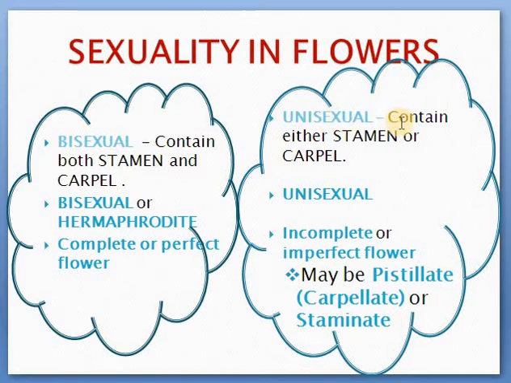The word you know, but the meaning is new, right? Unisexual means a flower which possesses either stamen or carpel. Unisexual flowers contain either stamen or carpel. That means it can either be a male flower or a female flower. So unisexual flowers can otherwise be termed as incomplete flower or imperfect flower. Already I taught you about the imperfect flower.